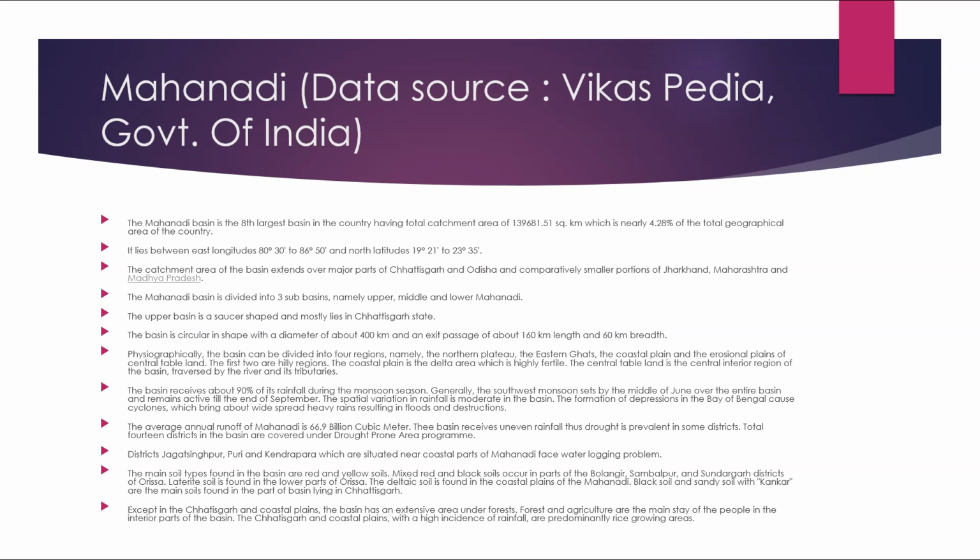It lies between east longitudes 80 degrees 30 minutes to 80 degrees 50 minutes and north latitudes of about 19 degrees 21 minutes to 23 degrees 35 minutes. The catchment area of the basin extends over the part of Chhattisgarh and Odisha and comparatively smaller portions of Jharkhand, Maharashtra, and Madhya Pradesh. The Mahanadi basin is divided into 3 sub-basins, namely the upper, middle, and lower Mahanadi.